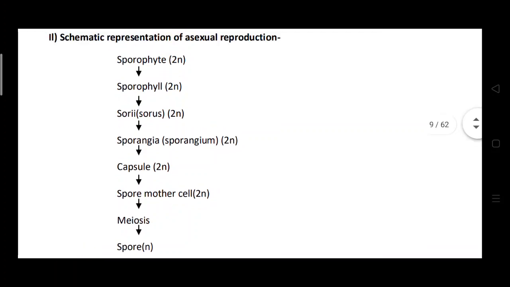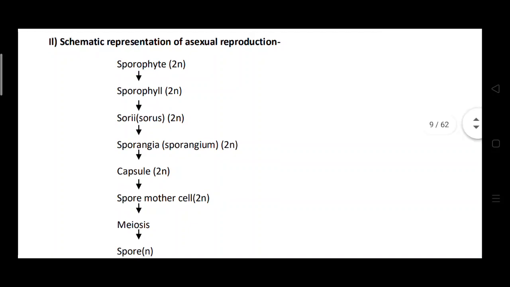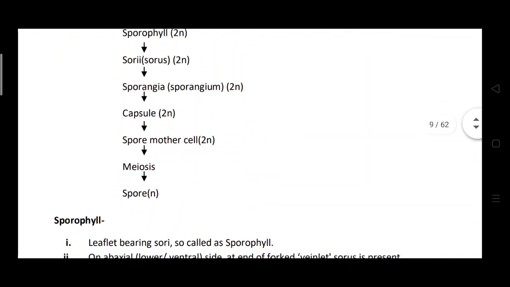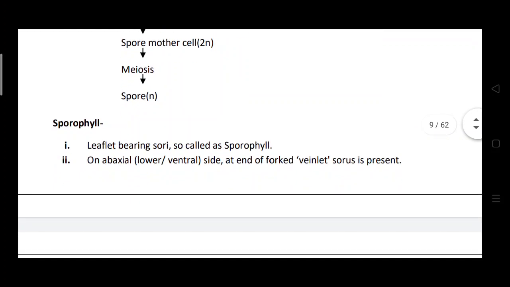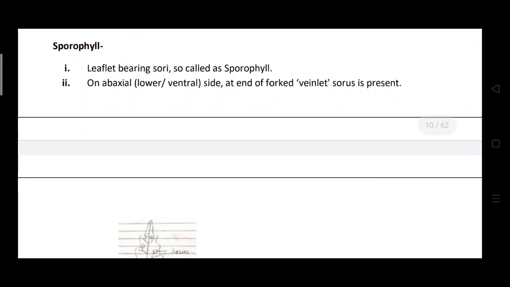So these are the stages, or the steps, which are found in this asexual reproduction. Let's discuss them one by one. First of all, the sporophyll. As you know, in Nephrolepis the leaflets bearing the sori are called the sporophylls.